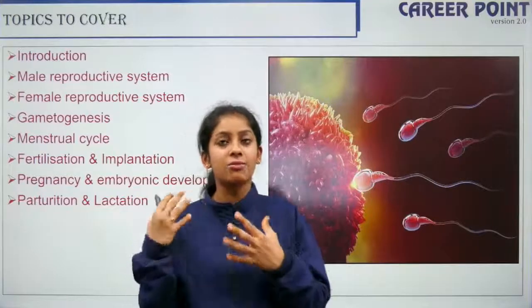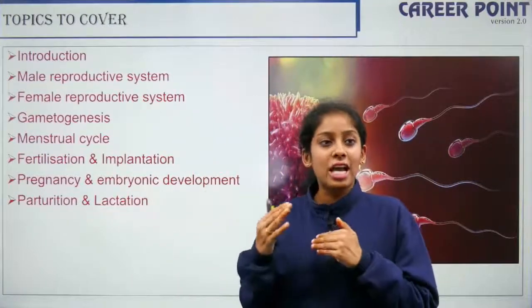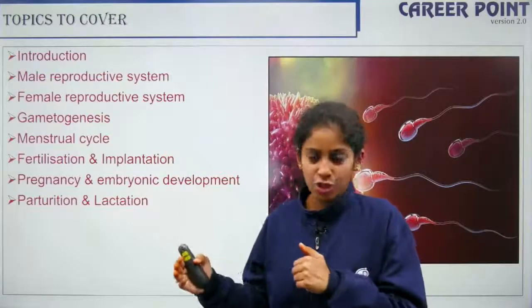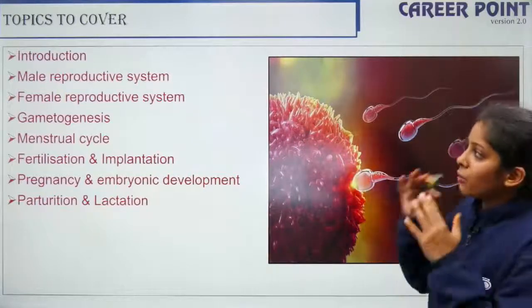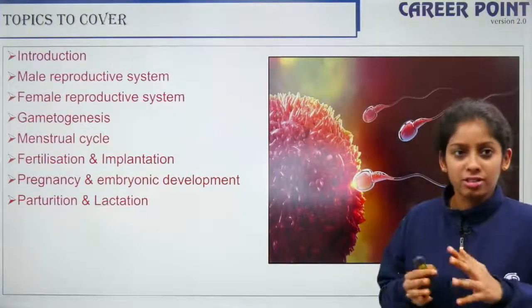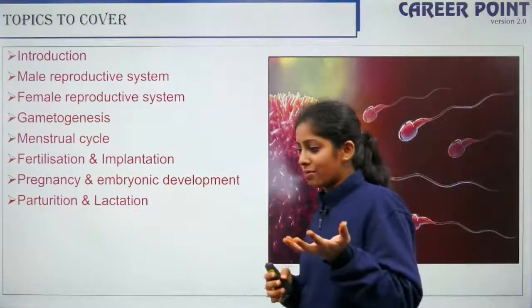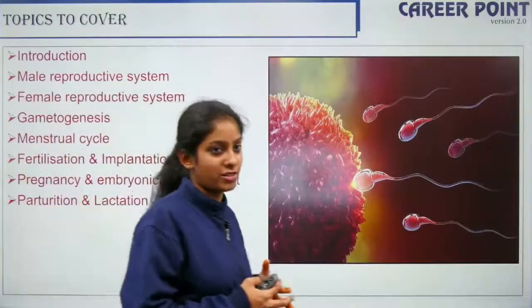The fetus comes out, that is childbirth, which is parturition. Once childbirth happens, you have breastfeeding, that is lactation. This is the entire design of the chapter, and today we'll be talking about the male reproductive system. Let's see if we are able to finish the male reproductive system, or else I'll just give you an intro about it.